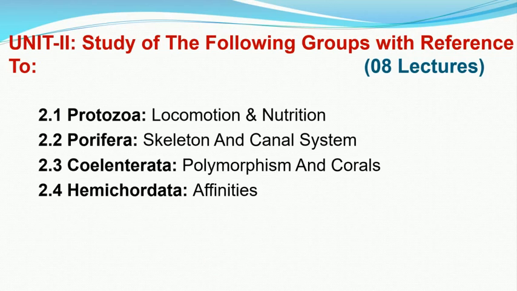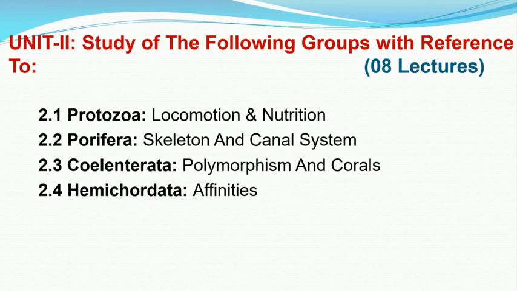followed by unit 2, study of following groups with special reference to. So in this we are going to study 4 groups. First is the protozoans. In protozoans we are going to study the locomotion and nutrition. In locomotion we are going to study types and specialized structures for locomotion, as well as the mechanism of each structure in detail. Then protozoan nutrition. They have a specialized type of nutrition, so we are going to study the types and specialized structures for the nutrition.